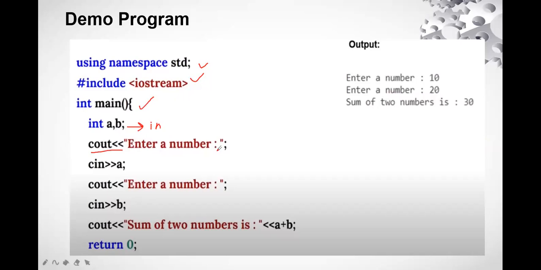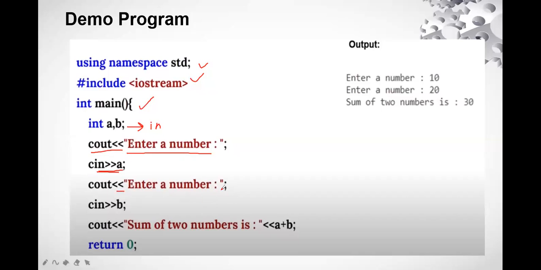Enter a number colon. Now this will display on the console, enter a number colon. Then I'm giving cin, greater than sign, a. That means whatever value the user gives will be taken as the input into a. Again cout, less than sign, enter a number.